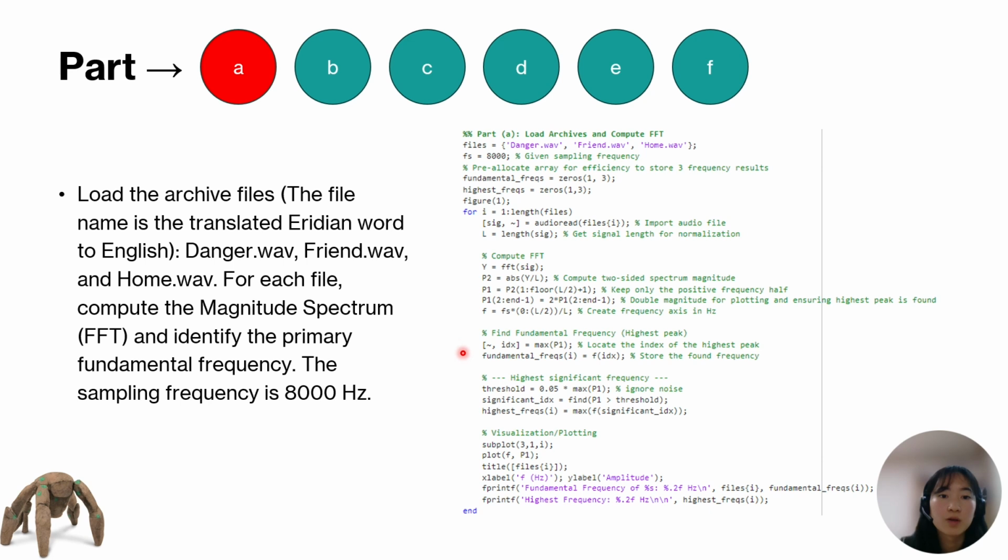In the next portion, we're going to find the fundamental frequency, so the highest peak, using the max function. And we're going to locate the index and then save that index into the fundamental frequency array that we had initialized before the for loop. And this section is for part B, where we're going to find the highest significant frequency. First, we're just going to filter out some of those noises, that is like 5% of the maximum noise that we would find in the highest frequencies range. And then we're going to save the highest frequency using the max function here. And then we're just going to plot the functions here.